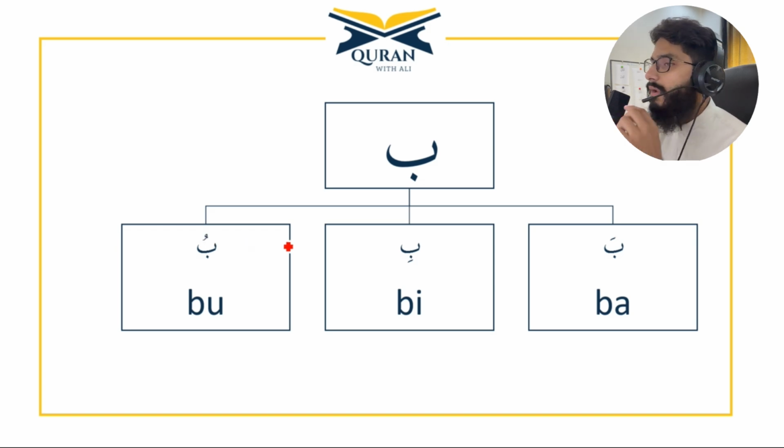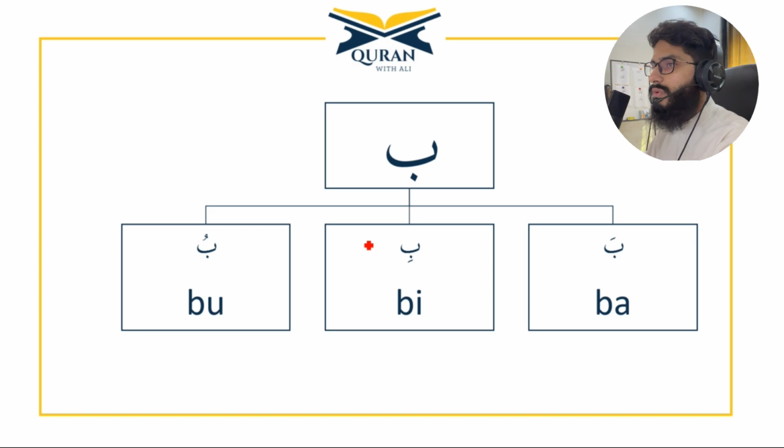When you are reading them, you don't have to perform a jar, and no too much elongation. This is simple. Ba with Fatha will be Ba, and Ba with Kasra will be Bi, and similarly Bu. The sound of Fatha is A, Kasra will be E, and Damma U.